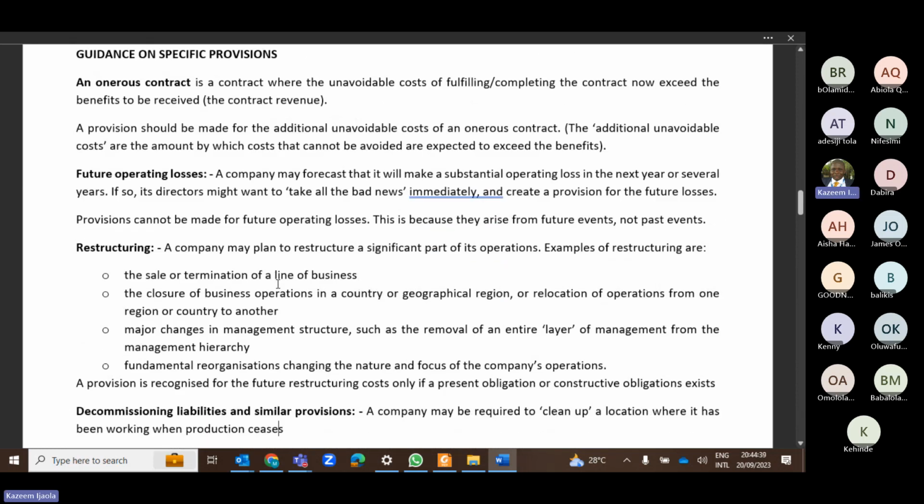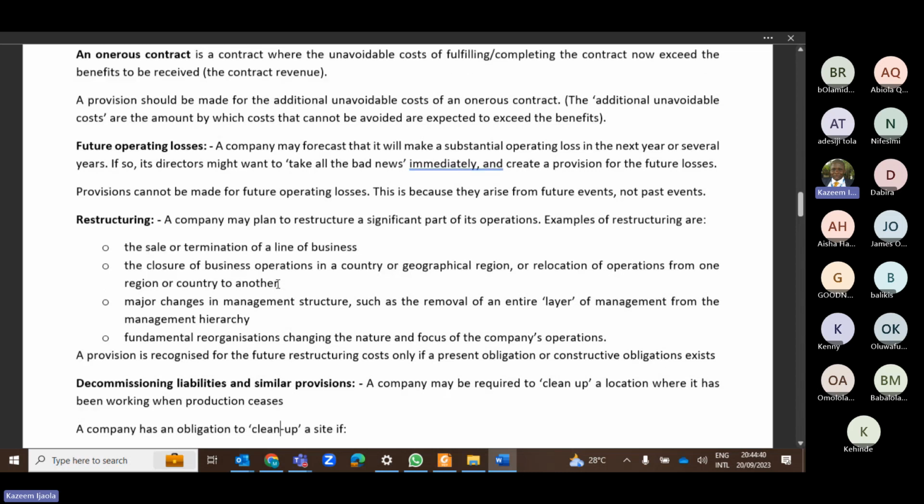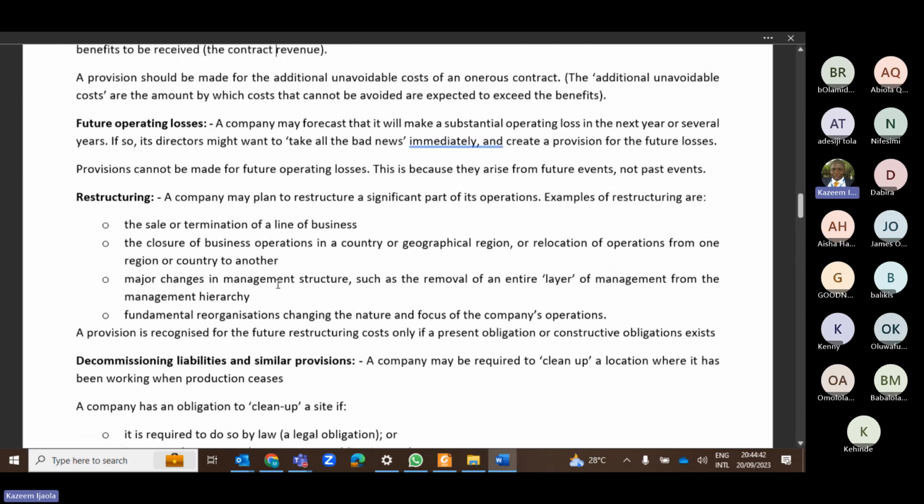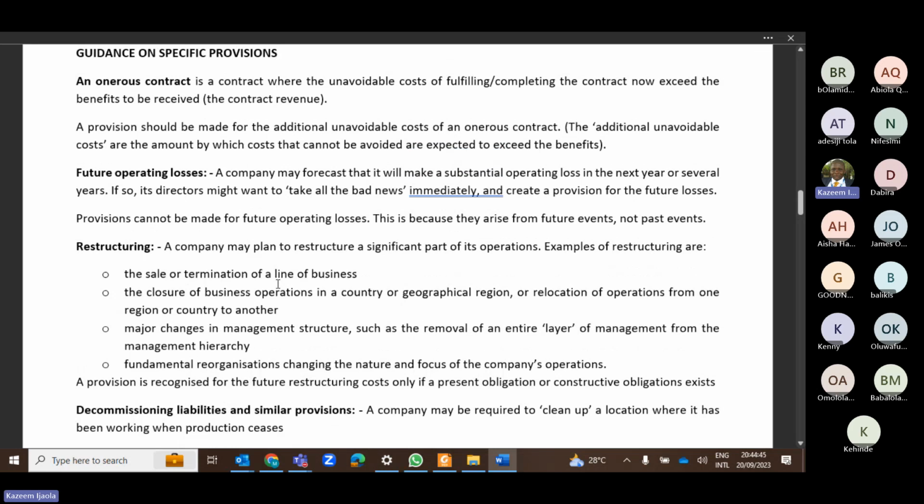So let's discuss this guidance. After we are done with this guidance, we'll look at contingent assets, contingent liabilities, and we'll take our questions. So I have a couple of questions. All right, let's move on. Wherever we get to at 9, we'll stop. We'll push the rest to Saturday because I need to attend to something else by 9. It's just 15 minutes to 9.